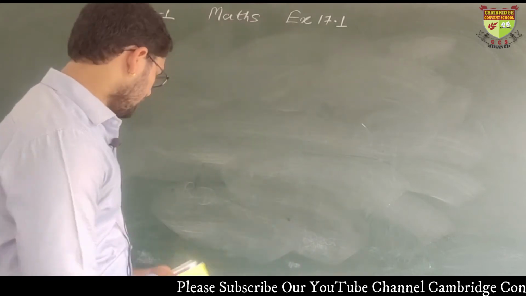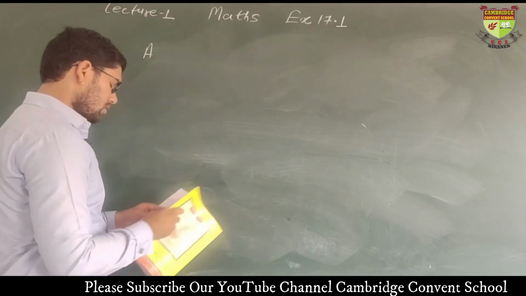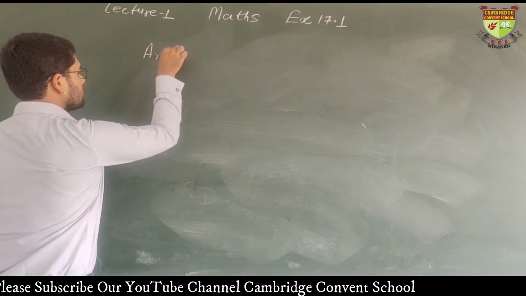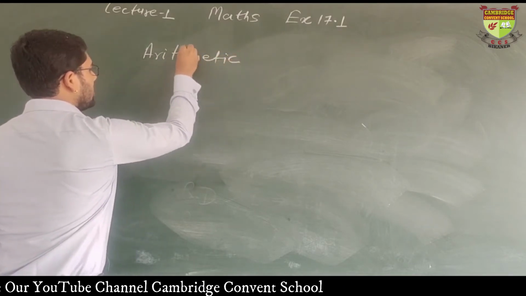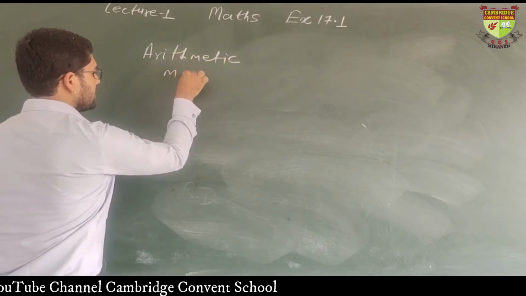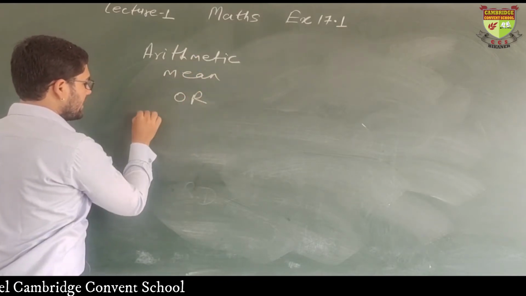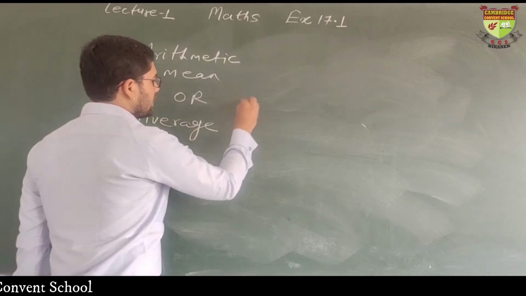Okay. Firstly, I will write the formula. Arithmetic mean, or it can also be said average. What is the formula?